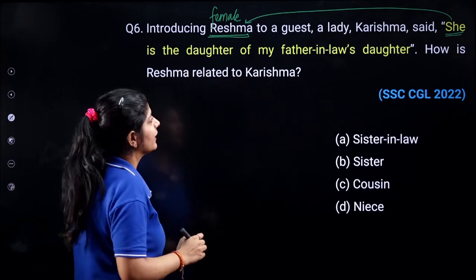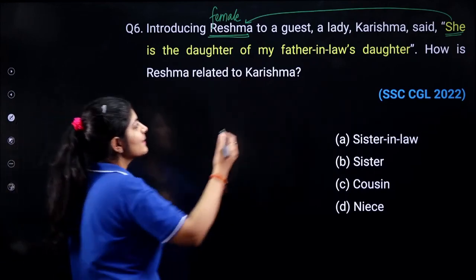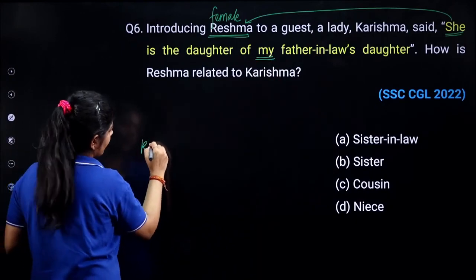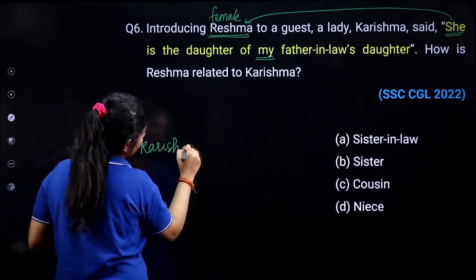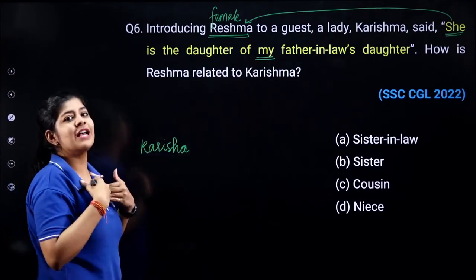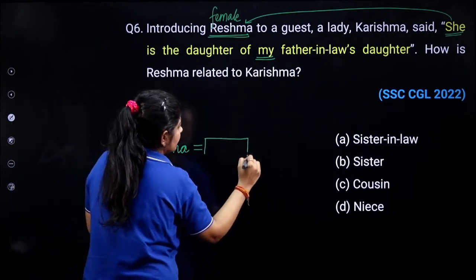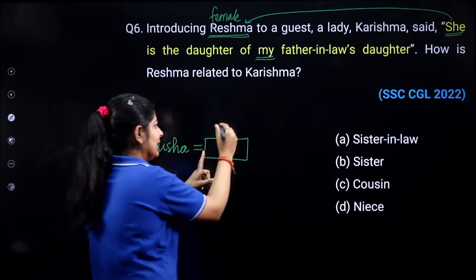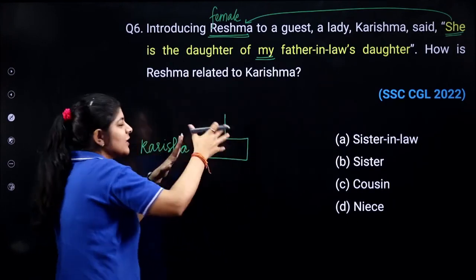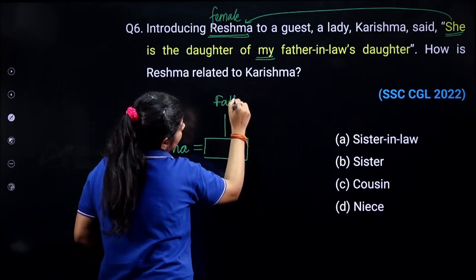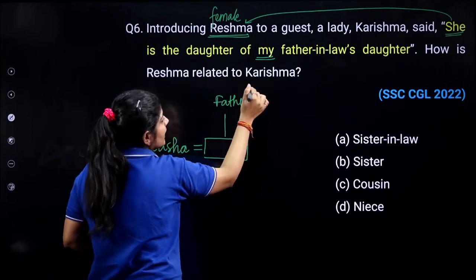Okay, let's start solving it. So Karishma is saying "my," and this "my" is used for Karishma, right? So we will start with Karishma. Here we have Karishma. Now Karishma's father-in-law, that means she is married to someone, right? And the spouse's, the husband's father, the husband's father is...